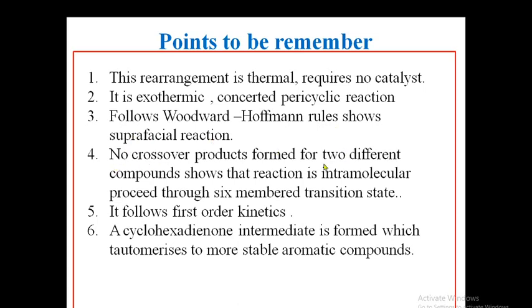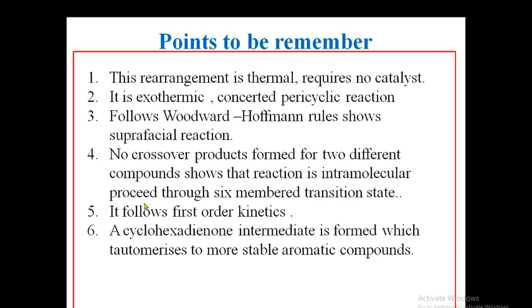No crossover products are formed for two different compounds. Crossover experiments indicate whether the reaction is intermolecular or intramolecular. If no crossover products are formed, then the reaction is strictly intramolecular and proceeds through a six-member transition state.